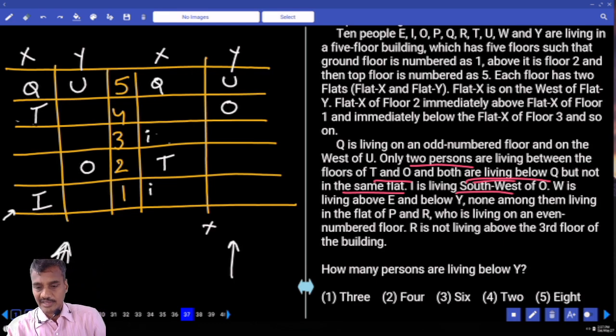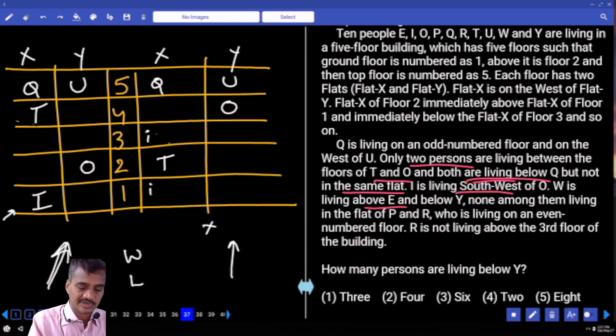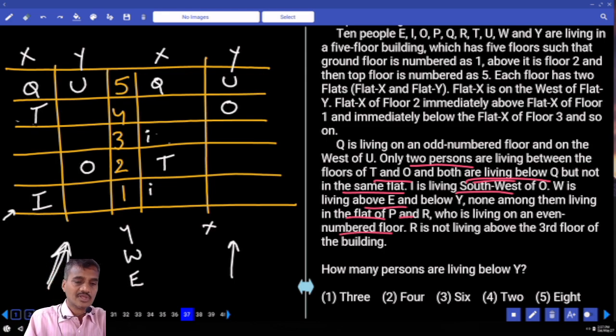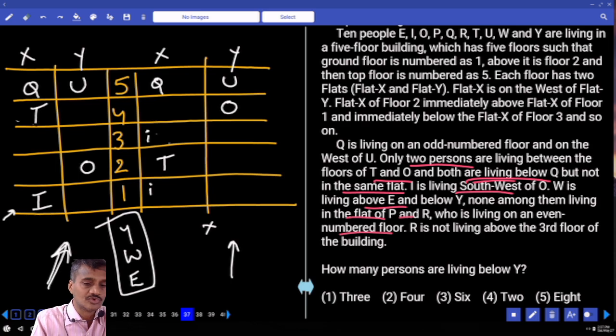Then W is living above E and below Y. W is above E but below Y. Whether all these 3 persons are living in the same flat or not, that is not known, isn't it? And none among them is living in the flat of P. That means and R. None of them are living with R. R is living on an even number floor, isn't it? Now none of these 3 persons are living with R.